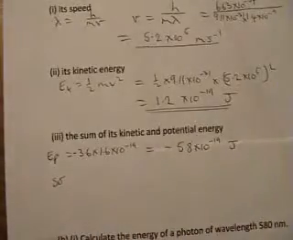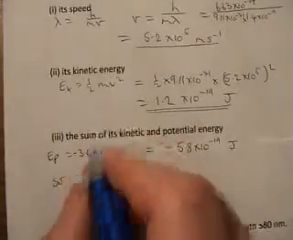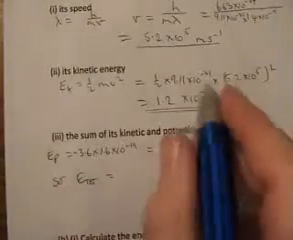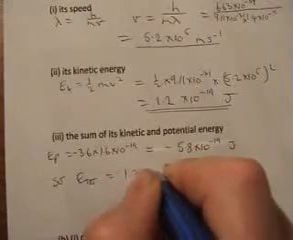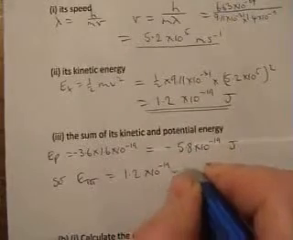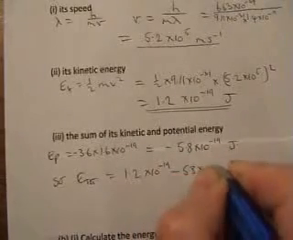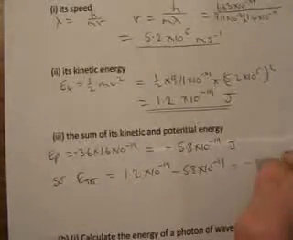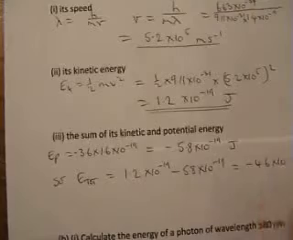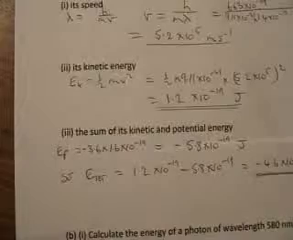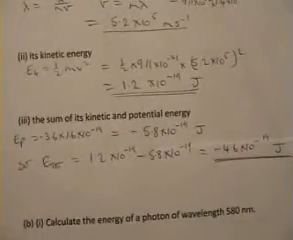And the question asks for what's the total of kinetic and potential. So the total, U total, is, well, add them up. 1.2 times 10 to the minus 19 added on to minus 5.8 times 10 to the minus 19, which is minus 4.6 times 10 to the minus 19 joules. As I say, that's a slightly tricky bit. Don't think you'd really be expected to do that. But look at this answer.